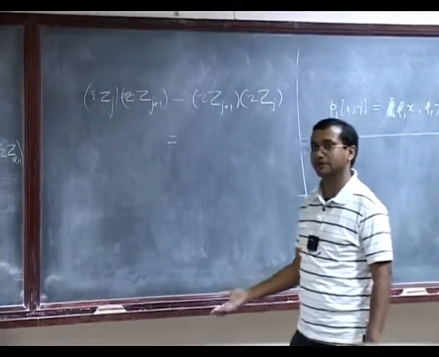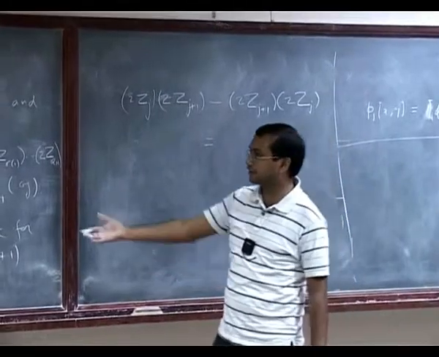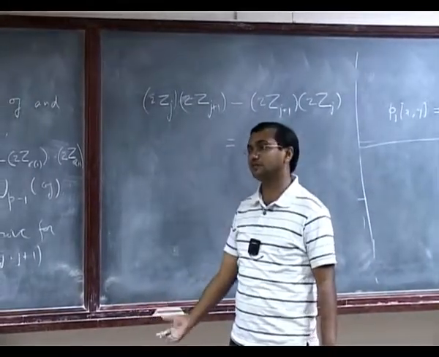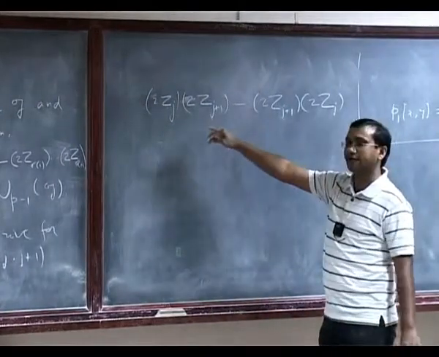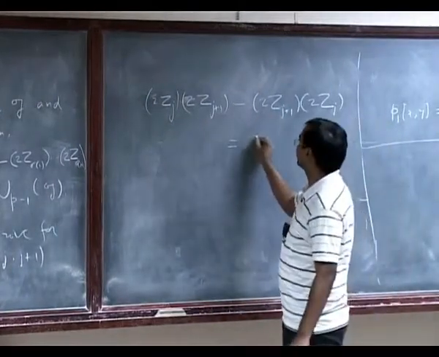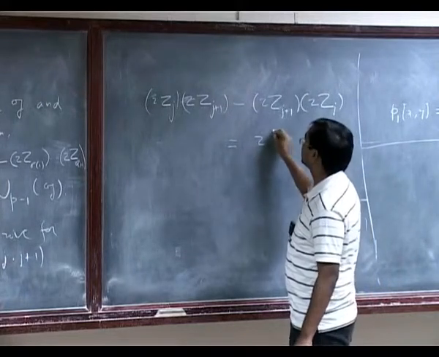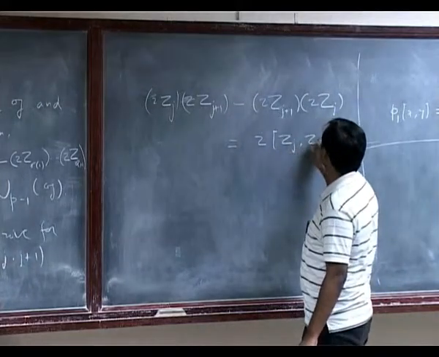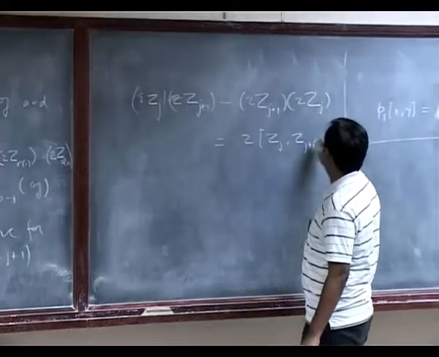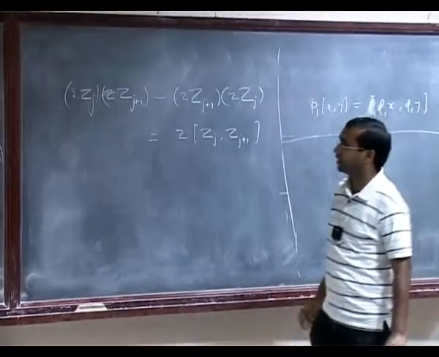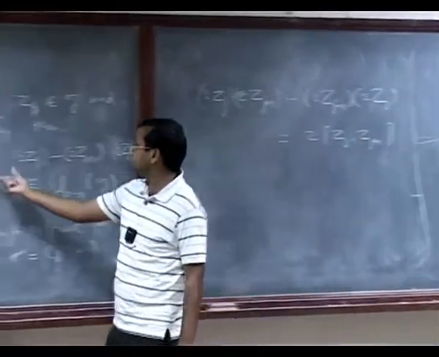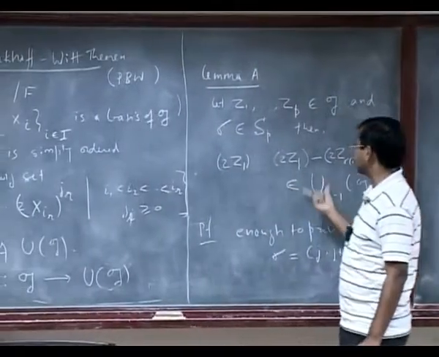UG is a quotient modulo something, so you make use of that. What is the ideal J? It's x tensor y minus y tensor x minus the bracket of x and y. So this will be I of the bracket of these 2 elements. Now pre-multiply and post-multiply by the remaining elements, and then you will get this.